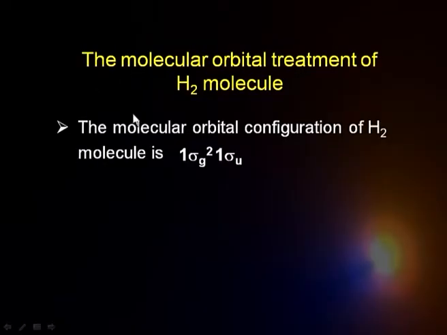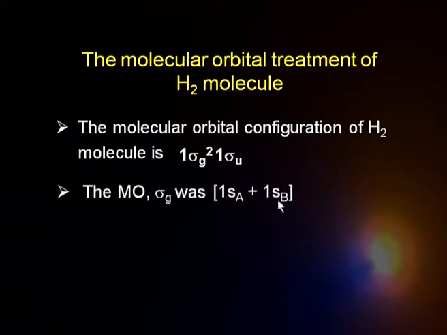Let us see what molecular orbital theory tells us in the context of the hydrogen molecule. You will remember from the previous session that according to molecular orbital theory, the molecular orbital configuration of the hydrogen molecule is (1 sigma g)^2 (1 sigma u)^0. That means both the electrons are in the 1 sigma g, or sigma 1s bonding orbital. This orbital is just 1sA plus 1sB. That means it was created by constructive overlap of the two 1s orbitals of atom A and atom B.